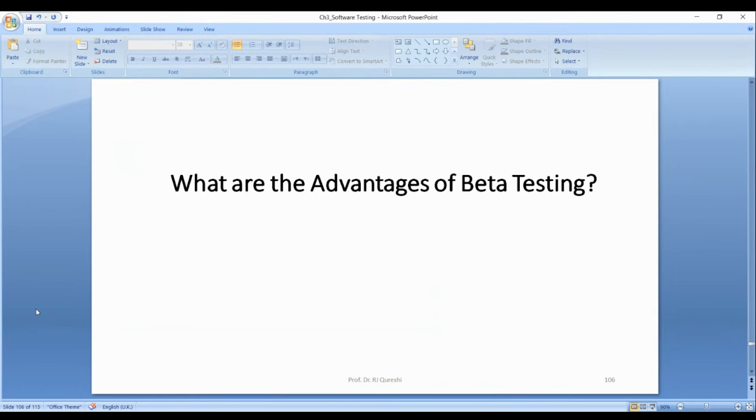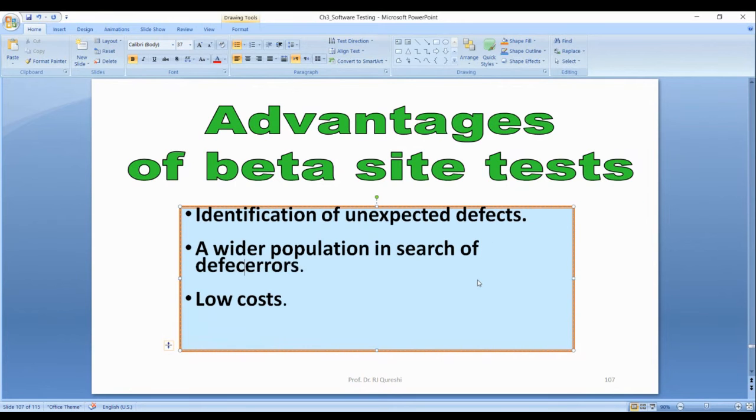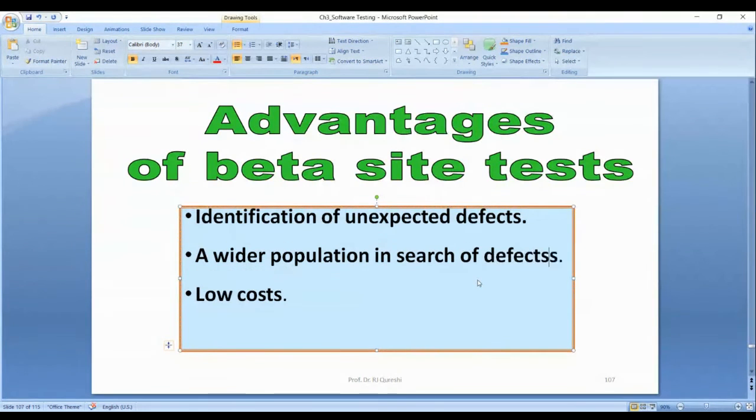Advantages of beta: identification of unexpected errors, a wider population of errors. Actually, it's defects, not errors. Defects or faults. Low cost.